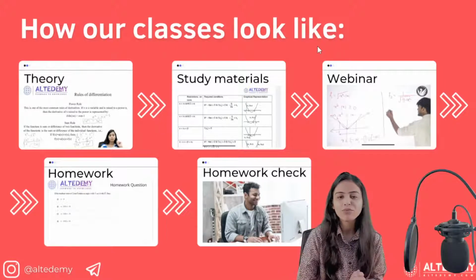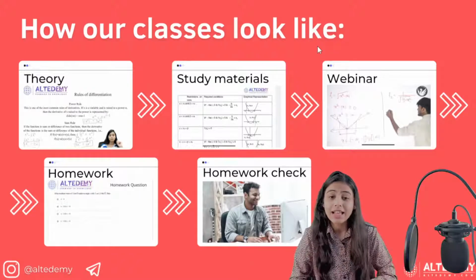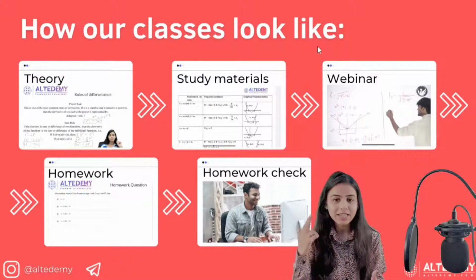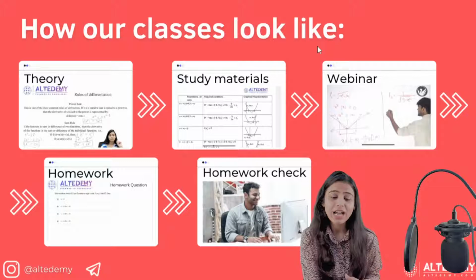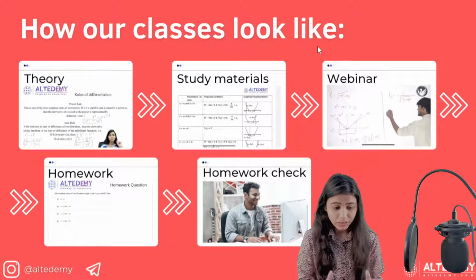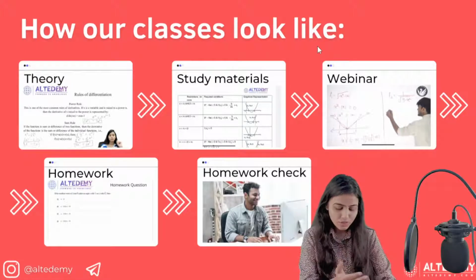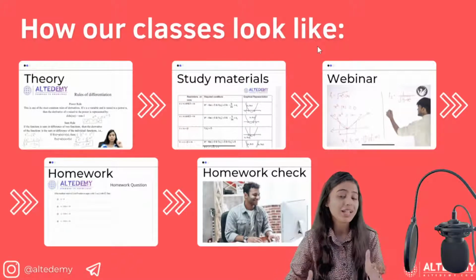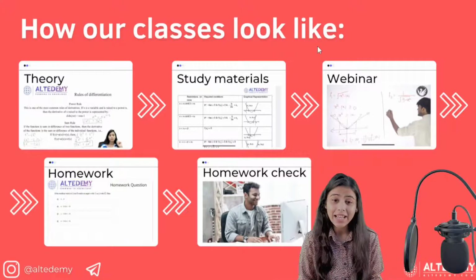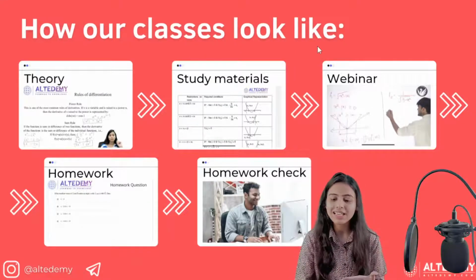Now, telling about the flipped classroom method which we follow: firstly we give you theory study materials, and then we conduct the webinar. So what it does is you get a quick recap of what is going to happen in the webinar. After attending that webinar, you can check your knowledge by doing the homework and then the homework check. So what is the flipped classroom method? You first do a quick reading or a quick recap at a PDF level, then you see the webinar, you understand things at a conceptual level, and then you check yourself on what you have perceived from that webinar and that theory. That makes you analyze your performance.